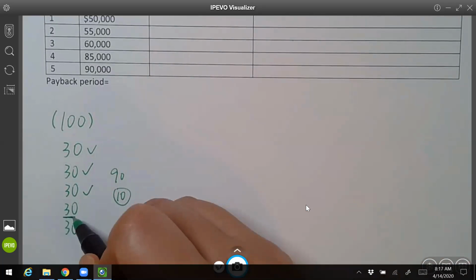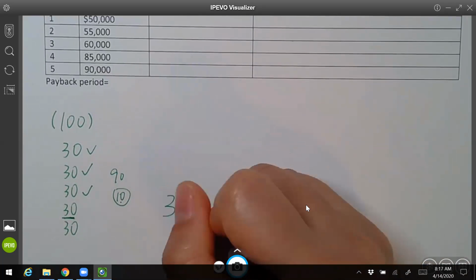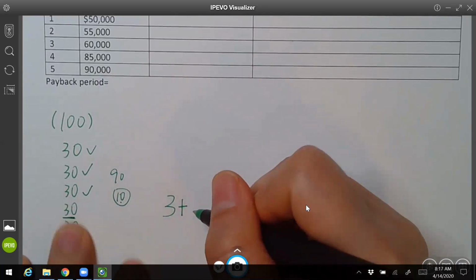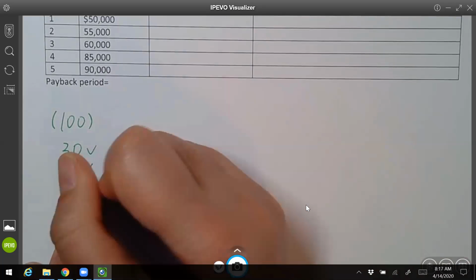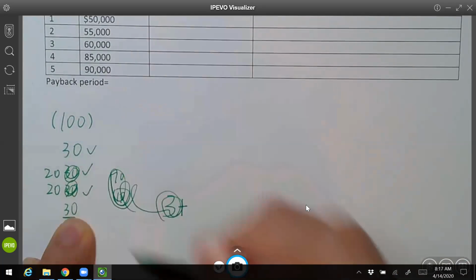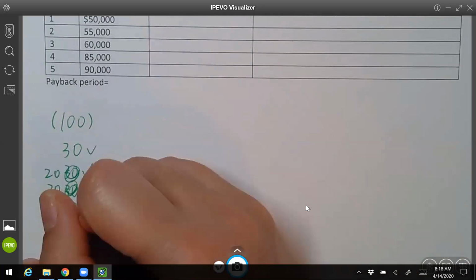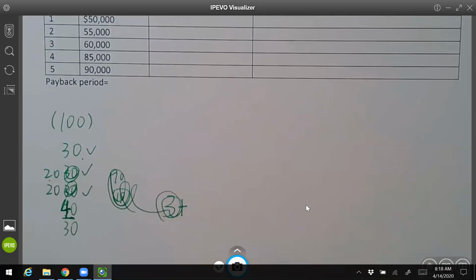But the fourth year, you will pay 30, but you just need 10. Actually, this is not non-uniform, sorry, my bad. So let's change some numbers: 30, 20, 20, 40. How many years does it take to pay off your $100?